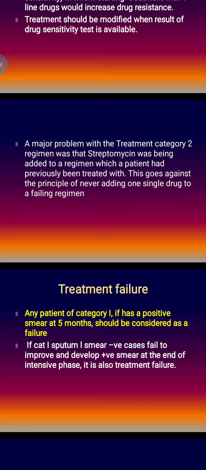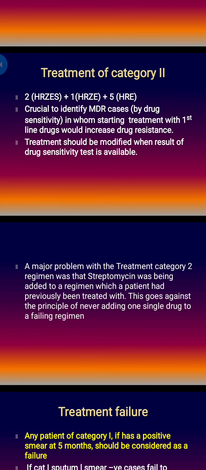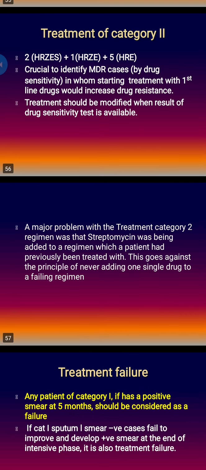And when this is treatment failure, we have to add at least 2 groups of drug. Previously, we were only adding streptomycin, but that is against the principle. So nowadays it is confirmed that we have to add at least 2 new drugs to which the patient has not been exposed before to adequately kill the tubercle bacilli. That's why category 2 treatment is nowadays obsolete.